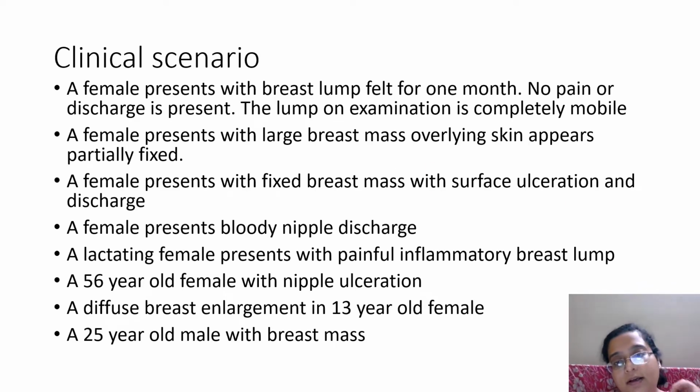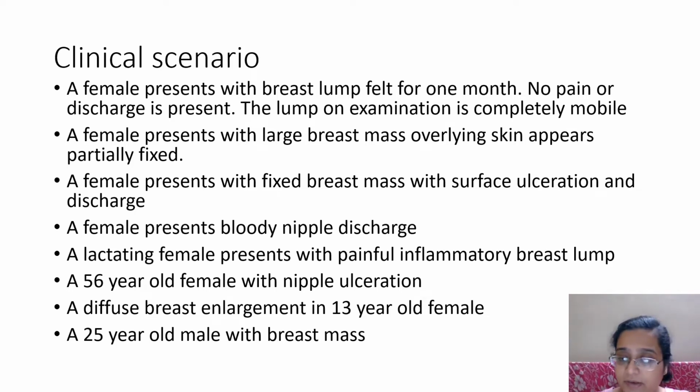So, okay, a breast lump. I have discussed all the clinical scenarios over here, but I'll be taking the pathology in two parts, that is benign and malignant. A female patient can come to you after you've done a cytopathology or an FNAC, or you might not have done that, with the following clinical presentations. I'll read it out. A female presents with a breast lump felt for 1 month. There was no pain or no discharge present, and the lump was freely mobile.